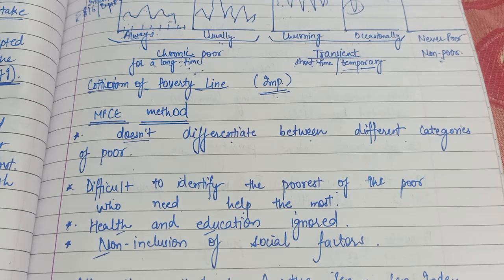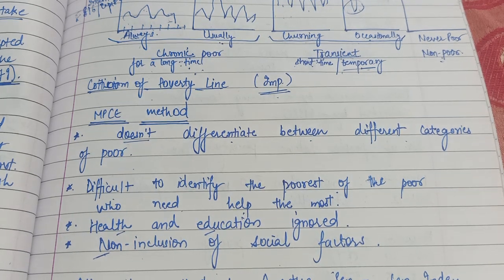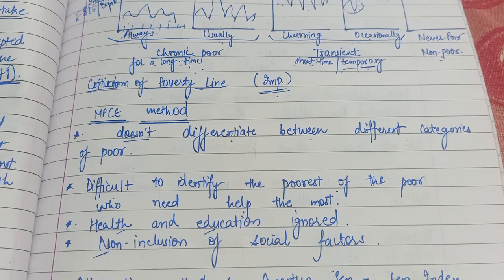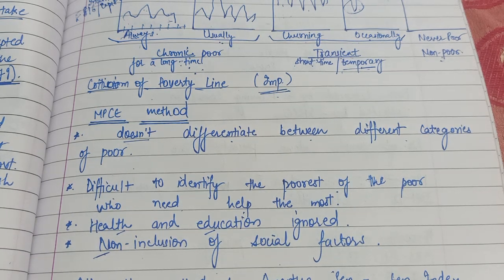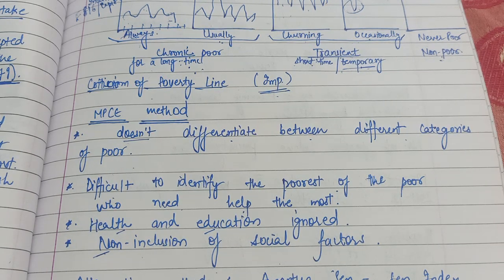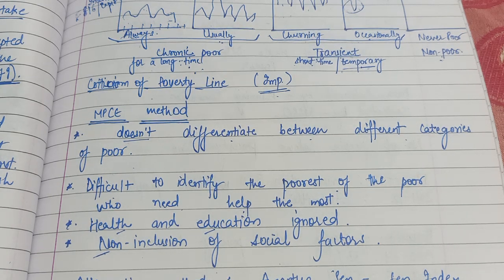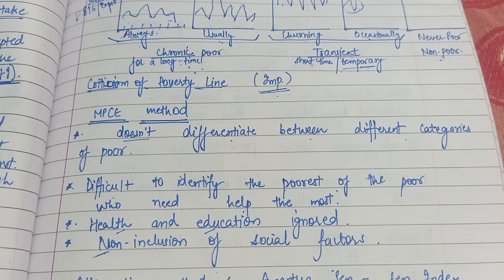I don't know if you remember or not, in class 9th, there was a chapter in economics, Poverty as a Challenge. And there also you must have read about it, that this poverty line ignores social exclusion. Social exclusion is when you exclude somebody from the society. You are depriving that person from the benefits, from the advantages, from the opportunities that he or she can enjoy in the society.